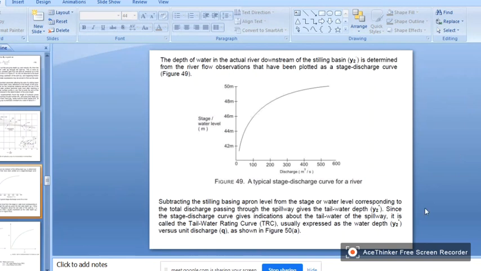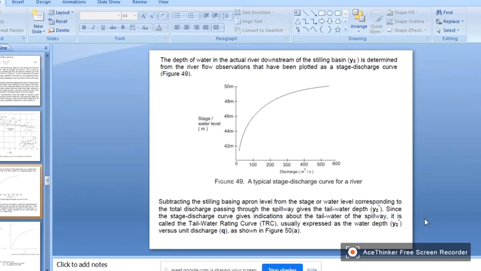Since the stage discharge curve gives indications about the tail water of the spillway, it is called the tail water rating curve. I hope you got my point. What I am trying to explain is that I want to calculate the tail water depth for a given discharge.